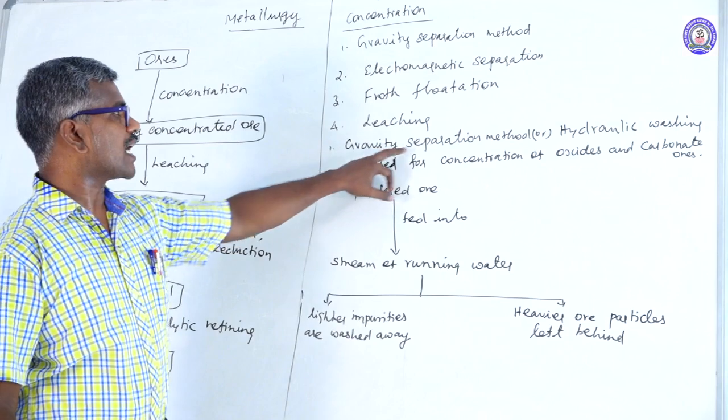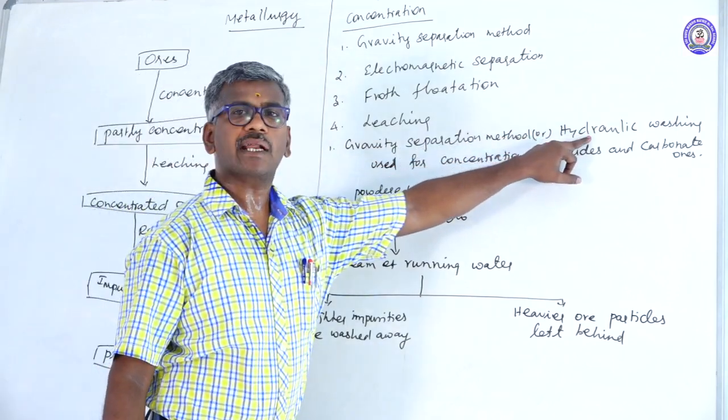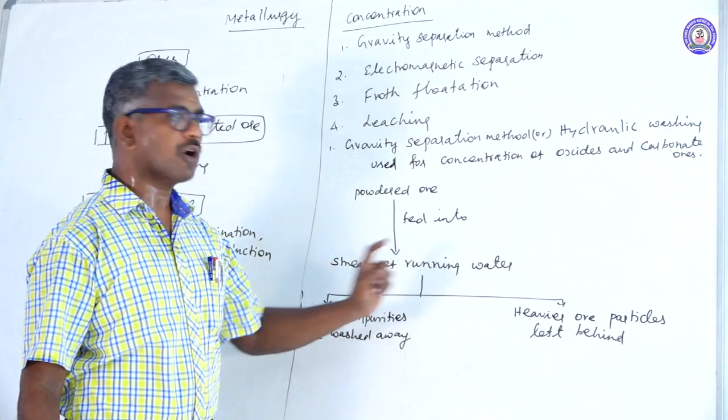This method is known as the gravity separation method, another name hydraulic washing, washing with a stream of water.